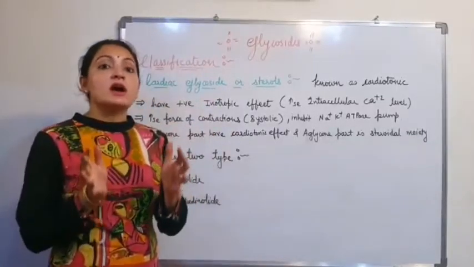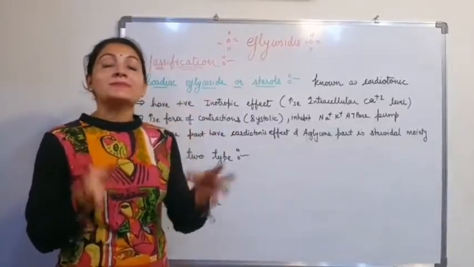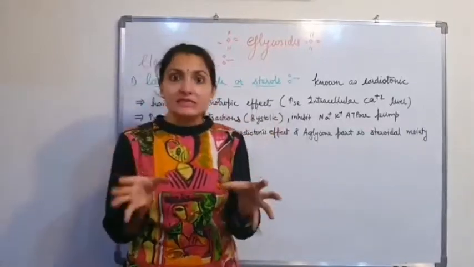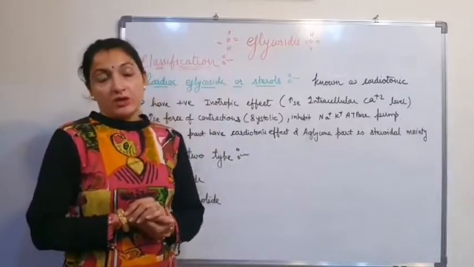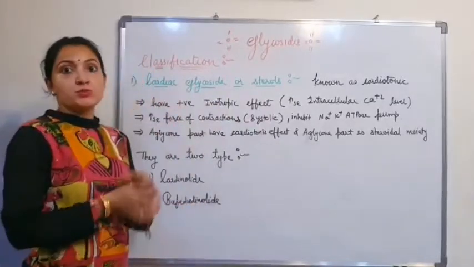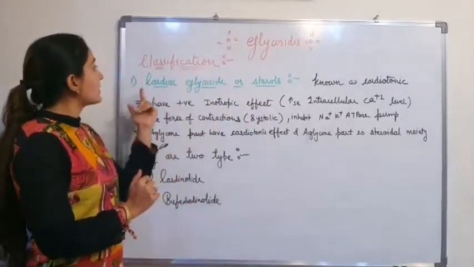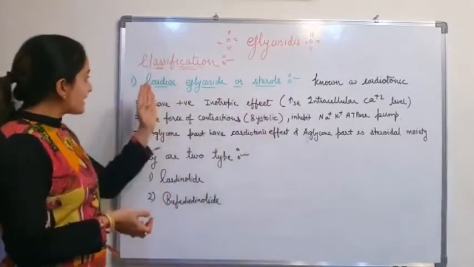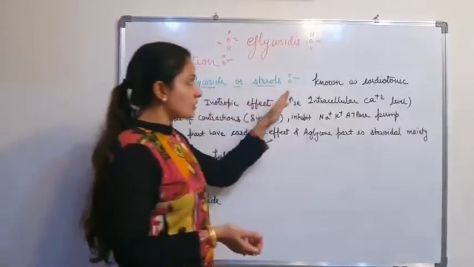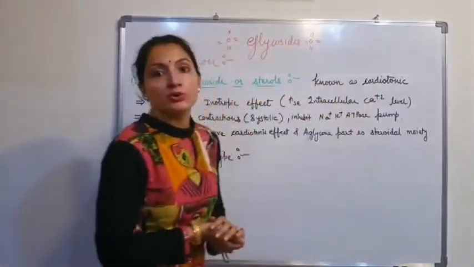Now today we are going to discuss the classification in detail. Each classification in detail about the glycoside. So the first classification which we are studying is cardiac glycosides or sterols. Cardiac glycosides or sterols are also known as cardiotonics.